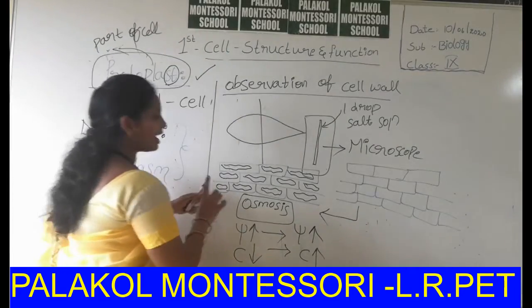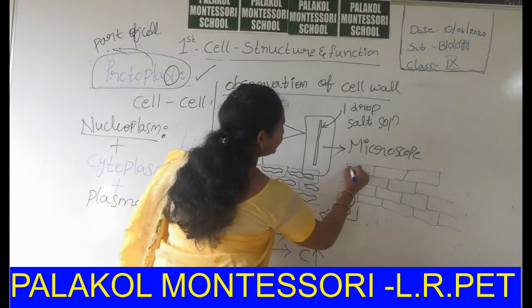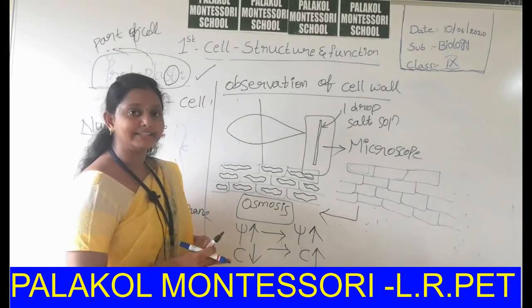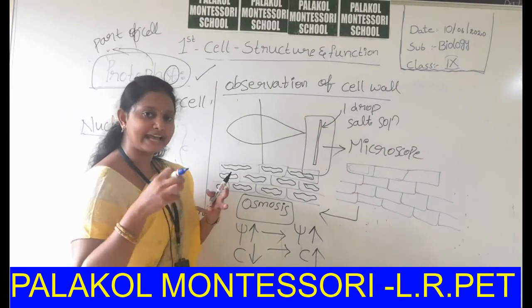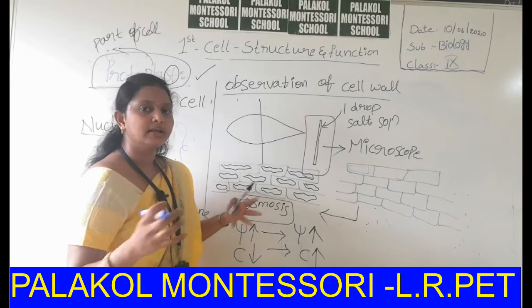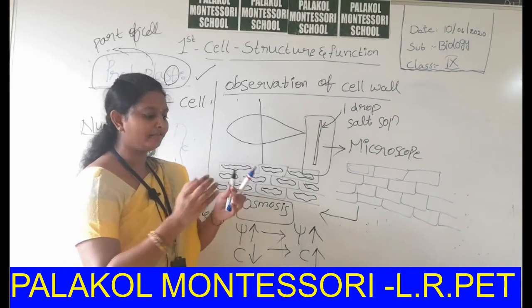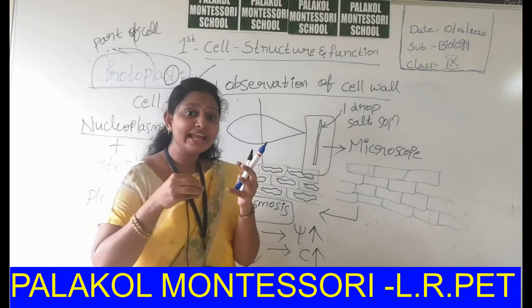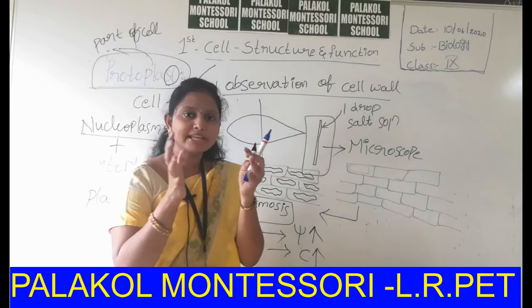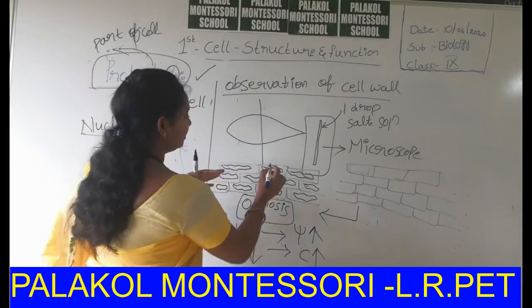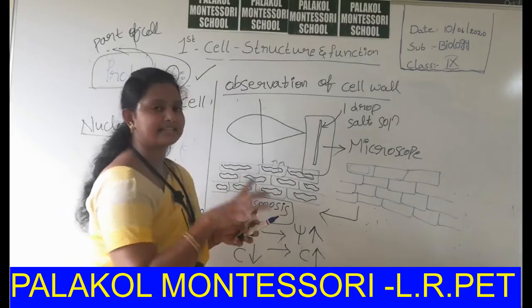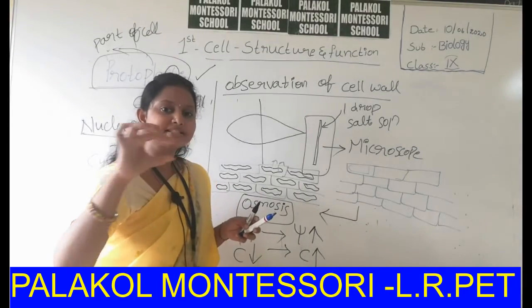The cytoplasm has 99% water, so the water present inside the cytoplasm comes out. Just as a balloon having air bulges, and if the air comes out the balloon shrinks, in this manner when the water comes out of the cytoplasm, the cytoplasm shrinks while the cell wall remains.